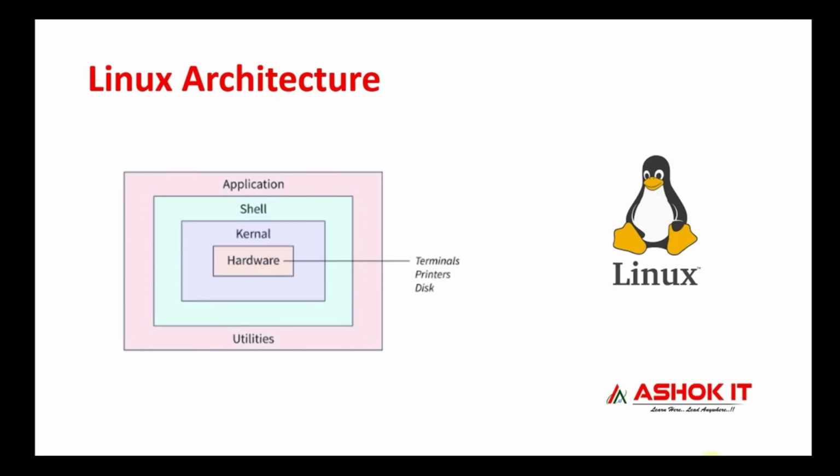When you run any application or any command in the Linux machine, the shell is responsible for processing that command. The shell is like a container. It will verify whether our command is valid or not. If our command is valid, then the shell will convert it into a kernel understandable form. The kernel is the heart of the Linux operating system, which will convey the information to the hardware to perform the actual operation. So here, the shell acts as a mediator between the user and the kernel, and the kernel acts as a mediator between the shell and the hardware.